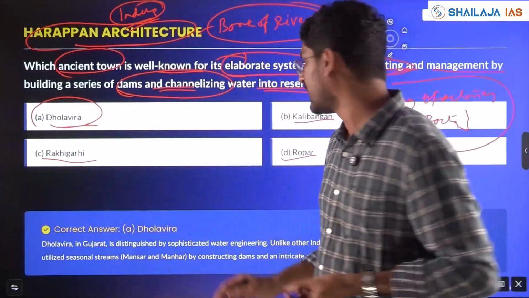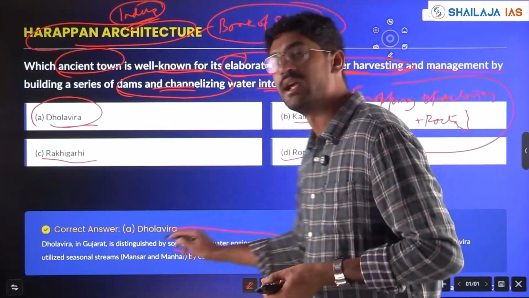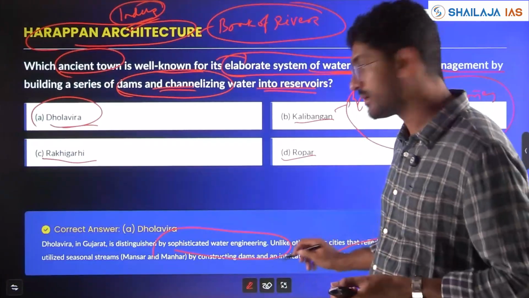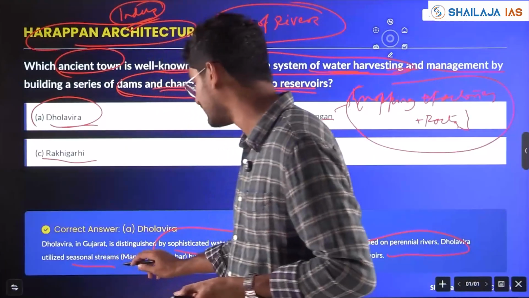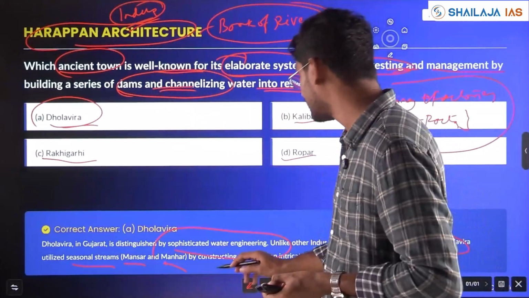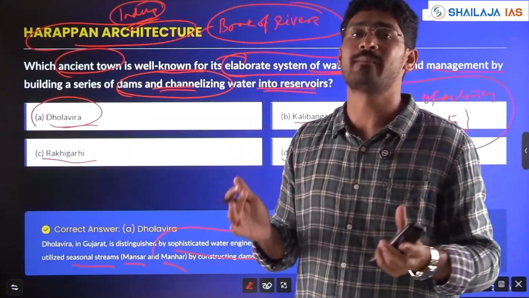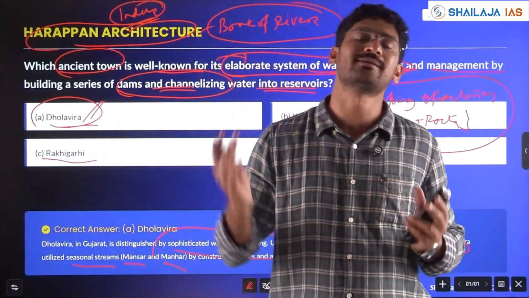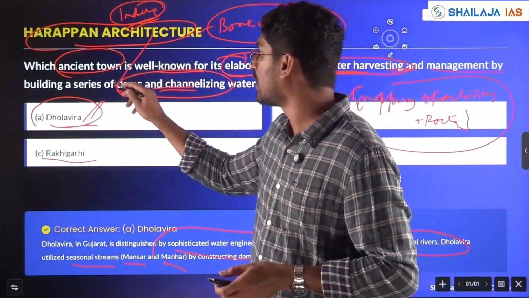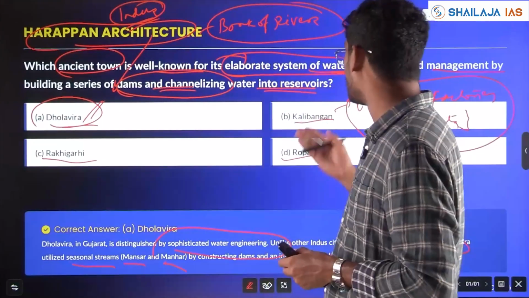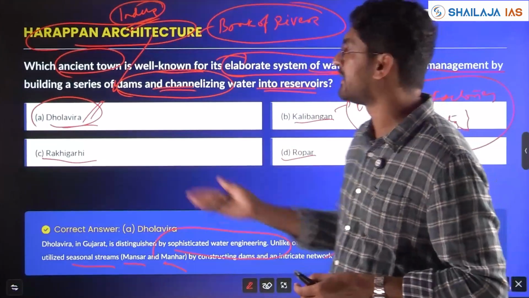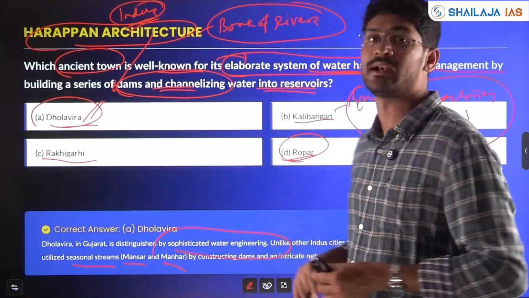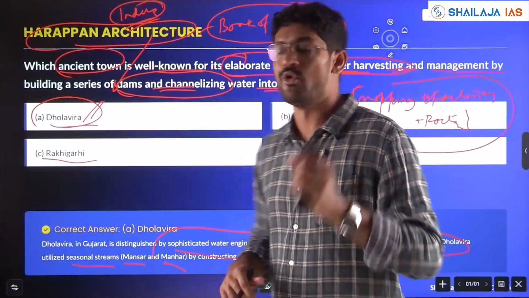Dholavira in Gujarat had a sophisticated water engineering mechanism where perennial rivers were not there, and Dholavira utilized seasonal streams like the Mansar and Manhar rivers and constructed around 16 dams to make sure Dholavira got enough water across the year. So with respect to architecture, a question had come. You have to know about Kalibangan, which is in Rajasthan. Rakhigarhi is the biggest site in India. Ropar is in Haryana. All this you should know.